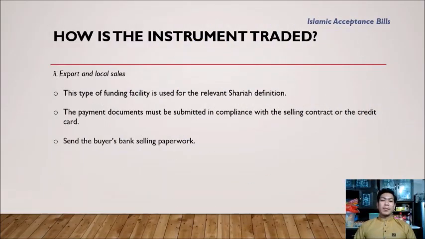How is the Islamic acceptance bills traded? Islamic acceptance bills, Bank Negara Malaysia. By an Islamic scheme, the approved bill I, which is known as ABI, engages in both domestic and international markets. The ABI is constructed from murabahah on the basis of the Sharia principles, which imply cost plus and buy-in for debt trading. We have two methods: the first one is imports and local purchases, and the second one is export